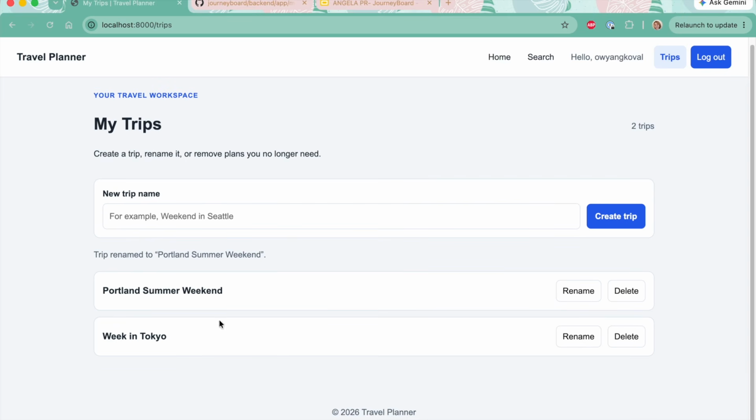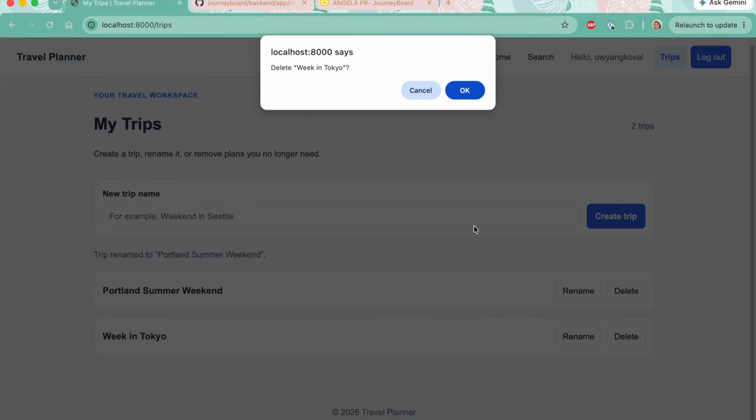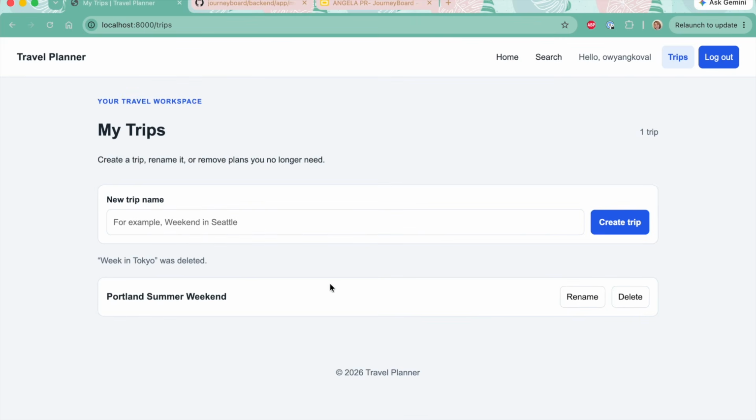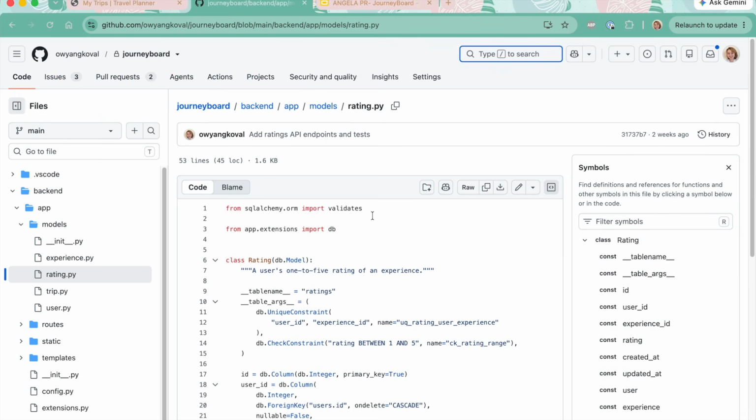Finally, I can delete a trip that I no longer need. So I no longer need Week in Tokyo. I will delete that. And the application asks for confirmation before sending a DELETE request and removing the trip from the list. And here you can see that it's been removed from the list. So together, these actions demonstrate the create, read, update, and delete endpoints through the user interface. The interface also adapts to smaller screens, so the form, trip cards, and action buttons remain easy to use on, say, mobile devices. Next, I will be going into my ratings code demonstration.